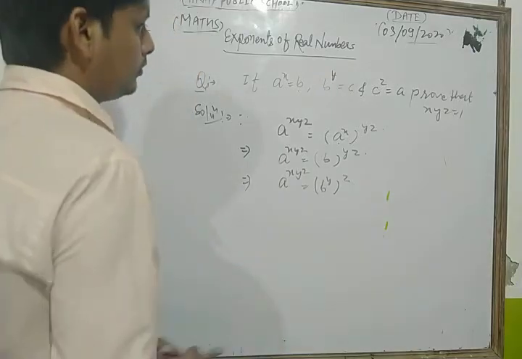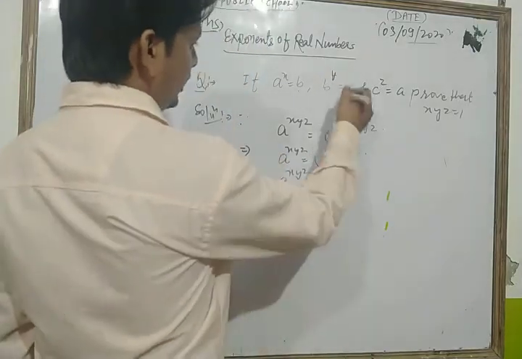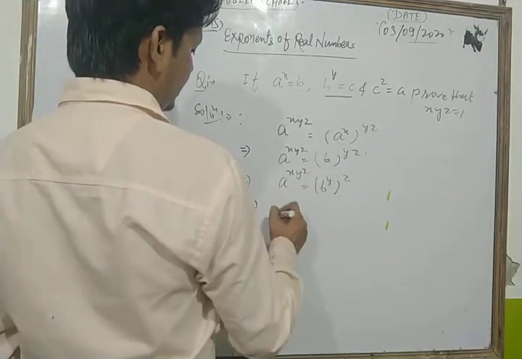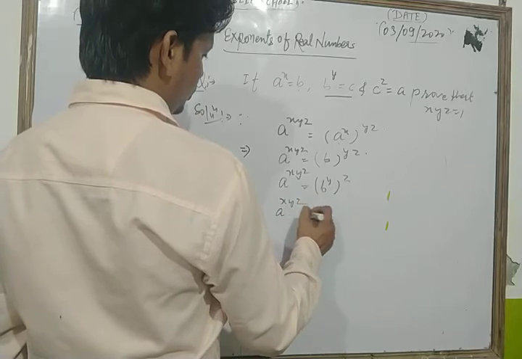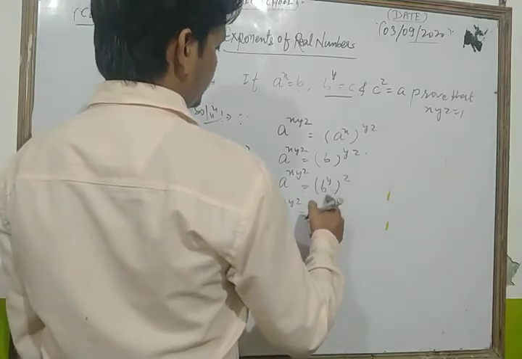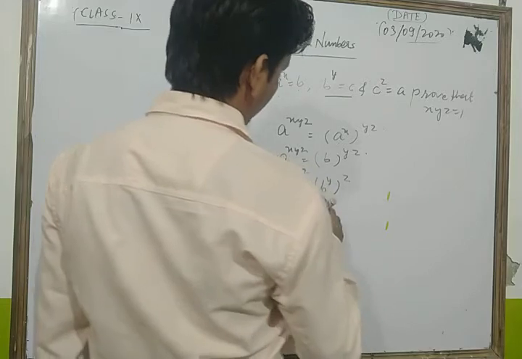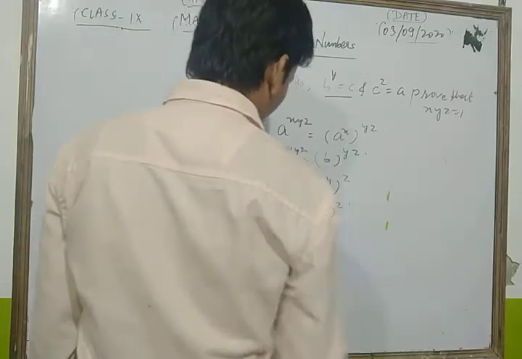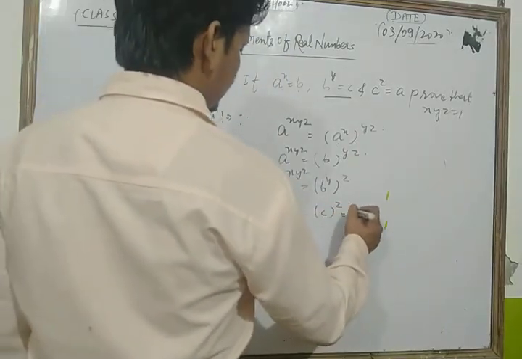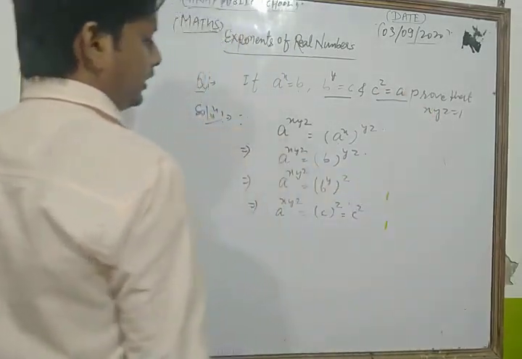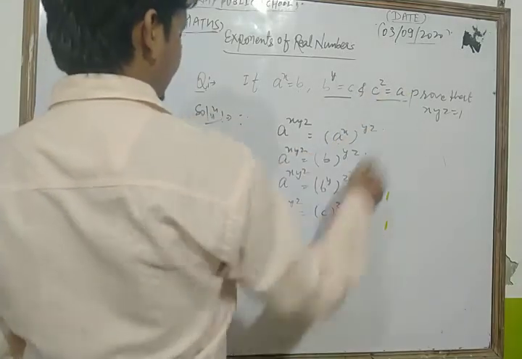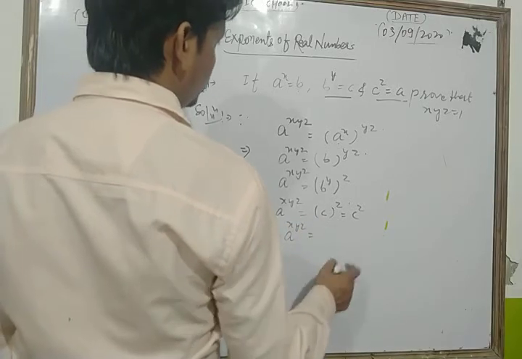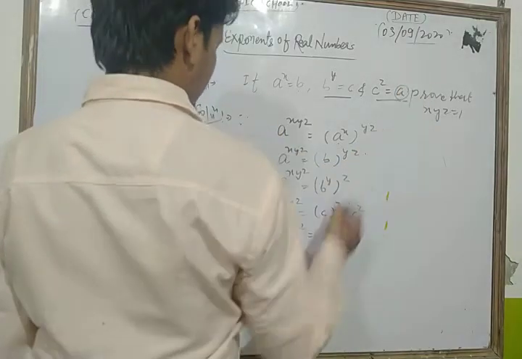Now dear student, according to this we can write b to the power y as c. So we can write a to the power xyz is equal to c to the whole power z. Now look, using this relation, we can write c to the power z as a. So here we can write a to the power xyz is equal to a.